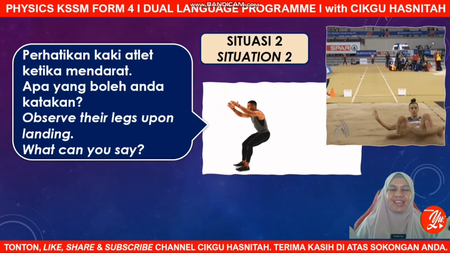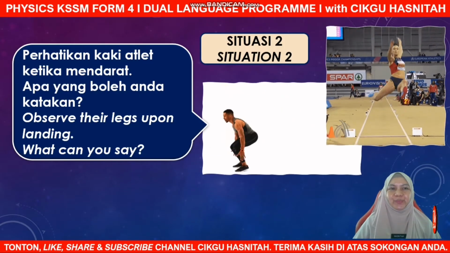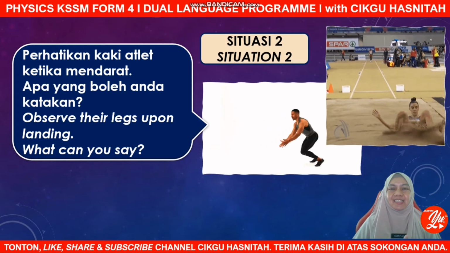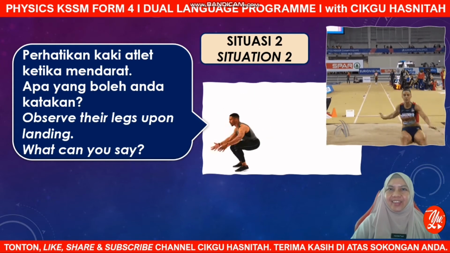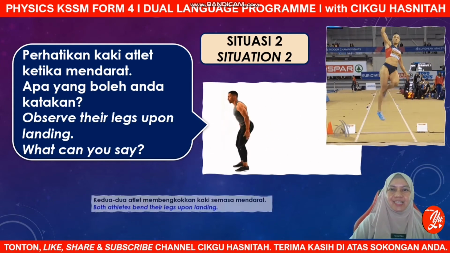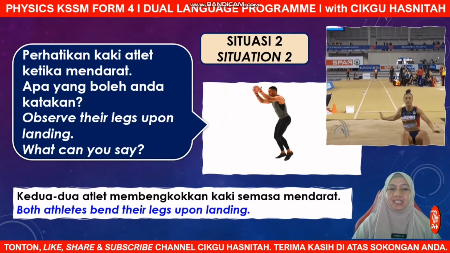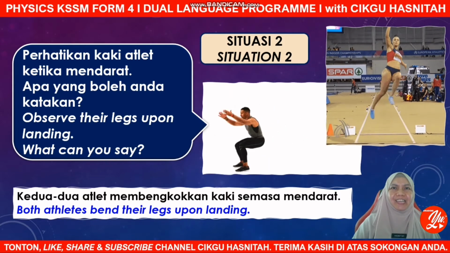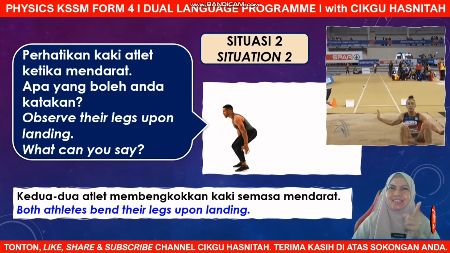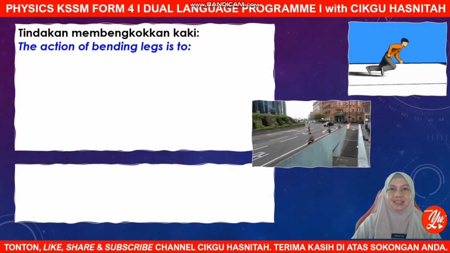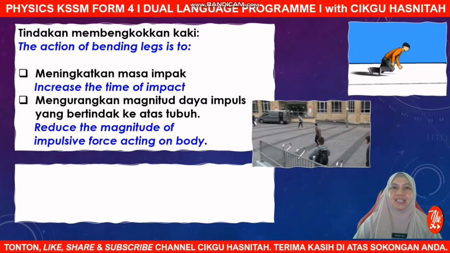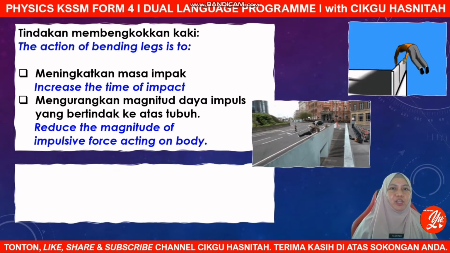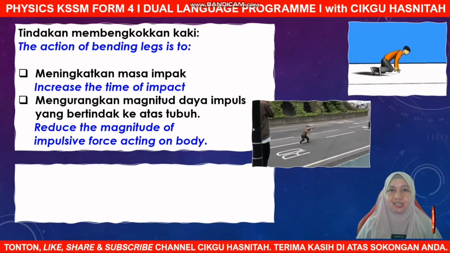What can you say about this situation too? Observe the legs of both athletes upon landing. Yes, very good. As you can see in both situations, both athletes bend their legs upon landing. What is the reason for doing that? Yes, this is an effort to increase the time of impact. So what happened to the impulsive force produced when the time of impact increases?